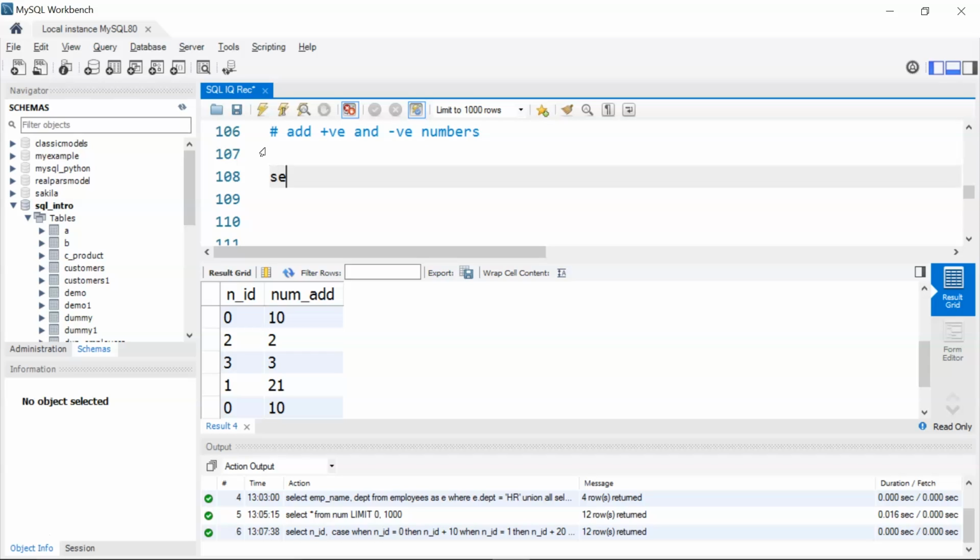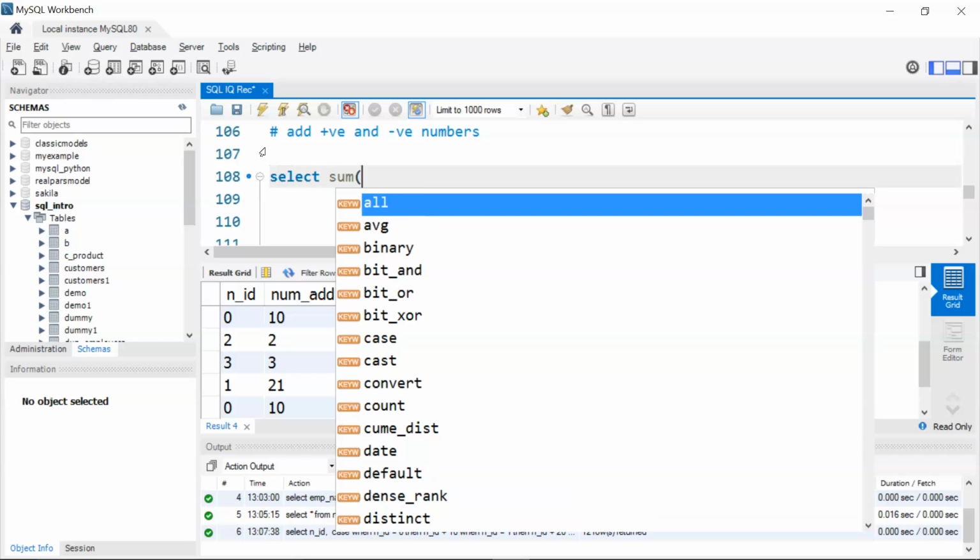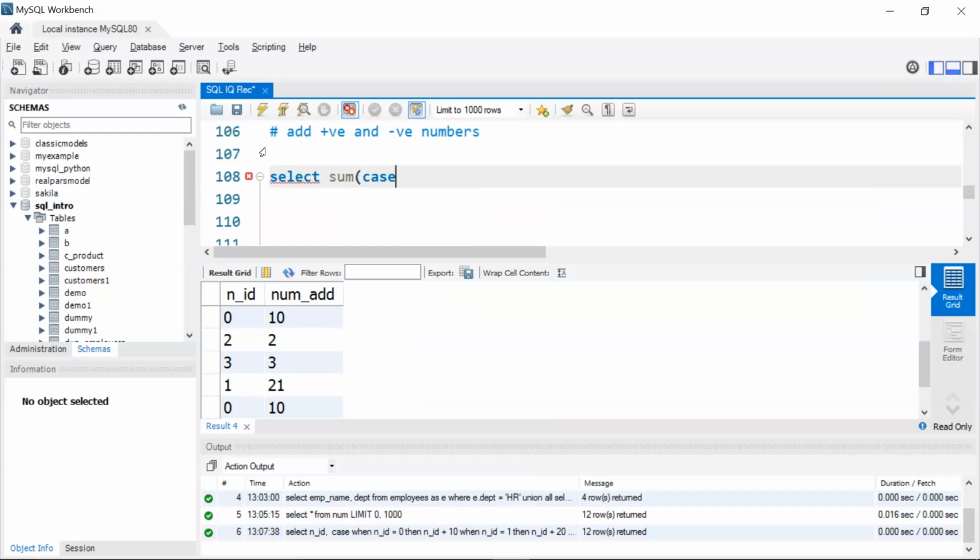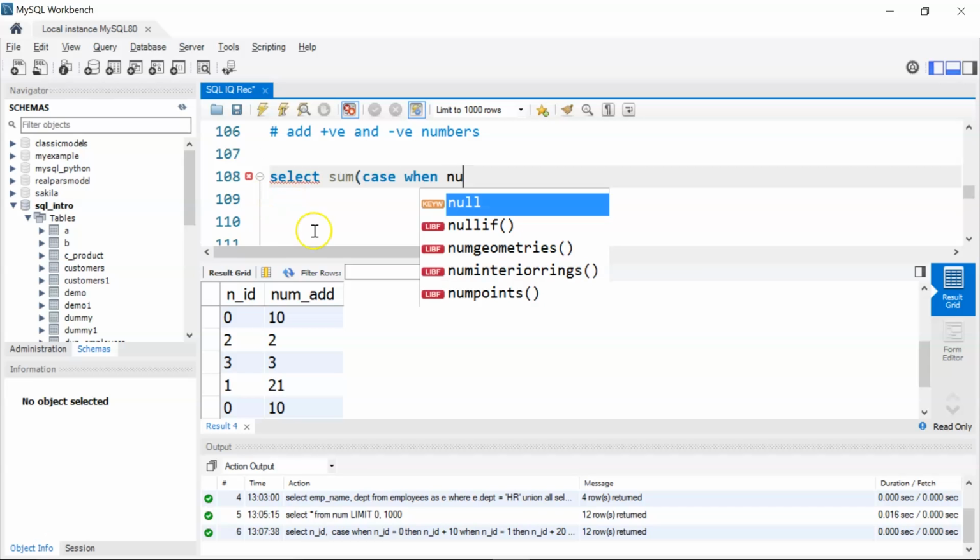Okay, so let's start with our select query. I'll write select. I'll use the sum function, and inside the sum function I'll use my case statement. So I'll write case when num underscore integer.